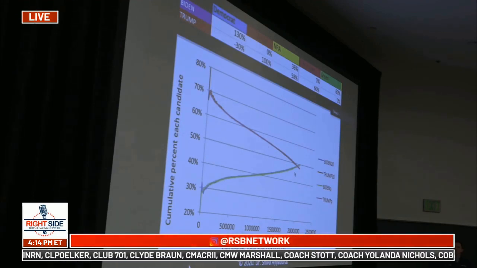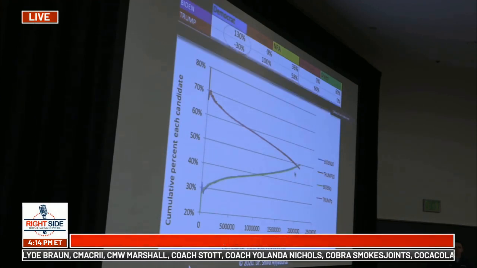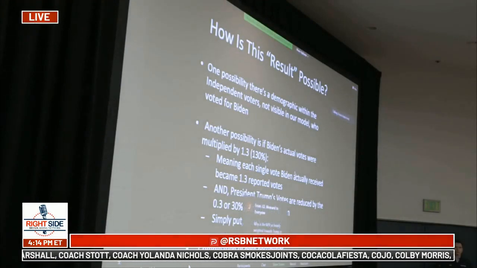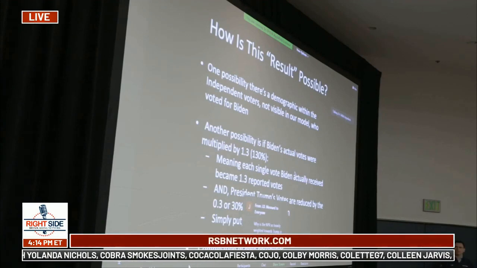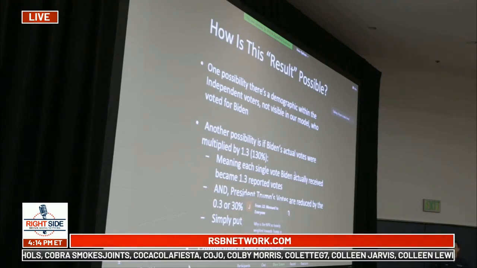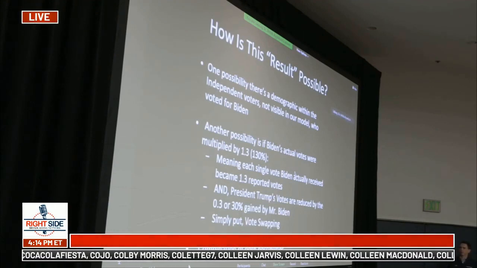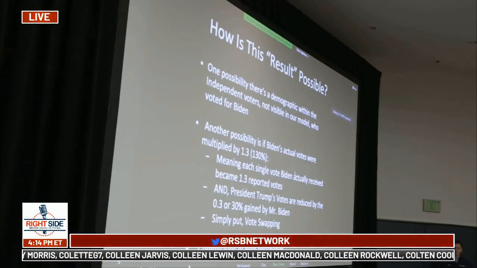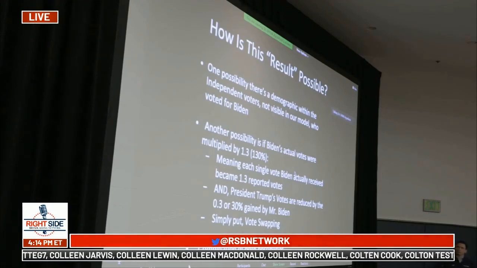So a vote for Biden would actually be 1 1/3 vote. Is that correct? Yeah, 1 3/10, right. So 1 3/10. So Biden got one vote, 1 3/10, and a vote for Trump would be 1. A vote for Trump would be whatever the president got, if he got 100 votes, reduced by 30% of what Mr. Biden got.